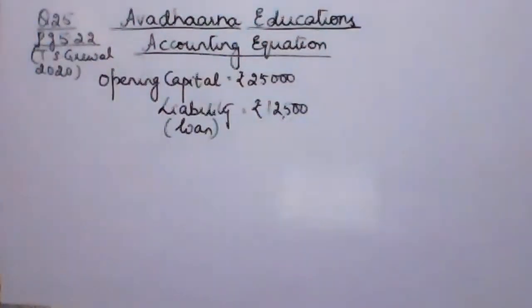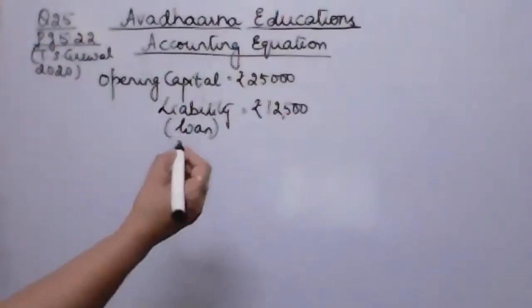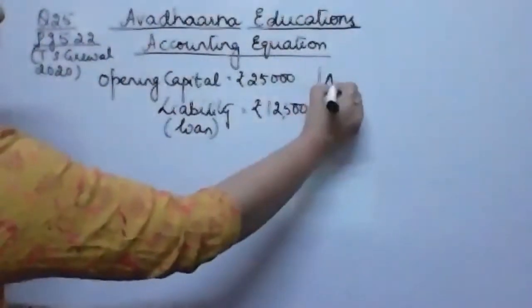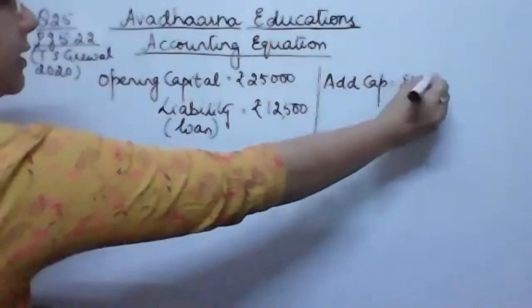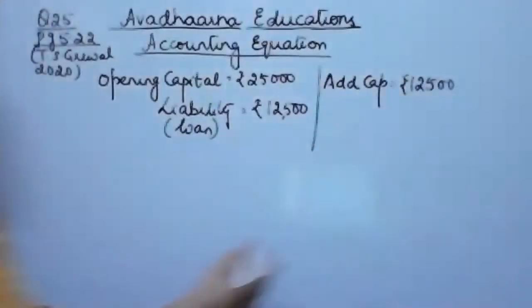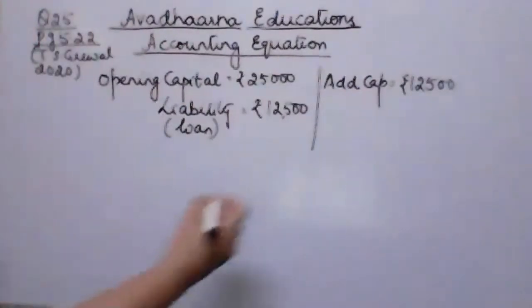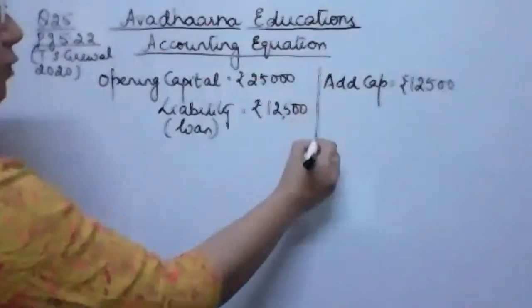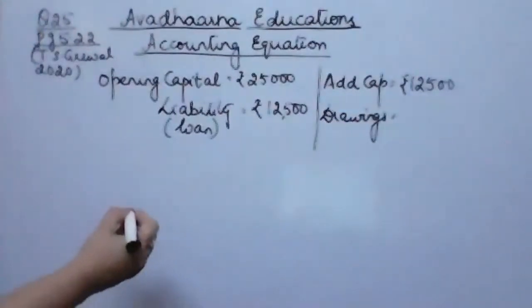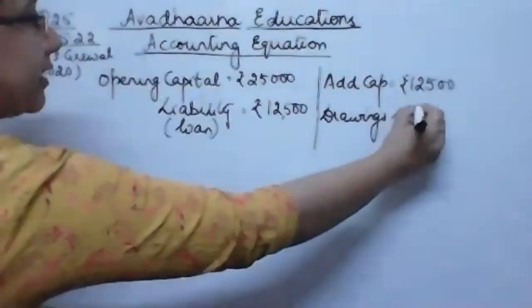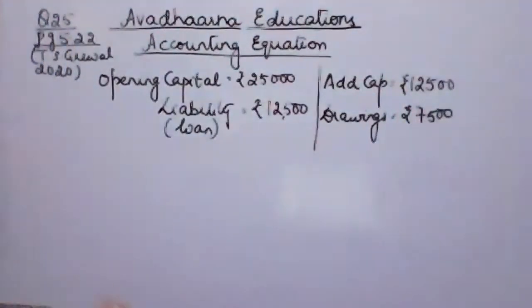Fine. Now during 2018-19 he had introduced additional capital of rupees 12,500. So additional capital introduced is rupees 12,500. Fine. And had withdrawn 7,500 for personal use. That means during the year the total drawings done by the proprietor Mohan were 7,500. Fine. Total drawings were 7,500.